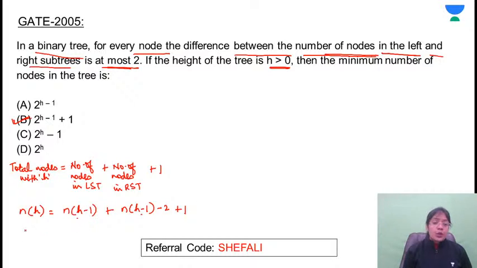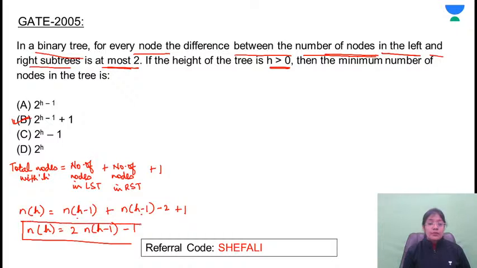So from this we got one recurrence relation, that is n of h is equal to 2 n of h minus 1 minus 1. This is the recurrence relation. One approach is to just consider some tree and substitute the values, you'll get the result. Approach 1 to attempt this question.